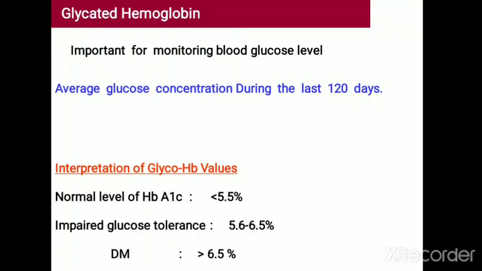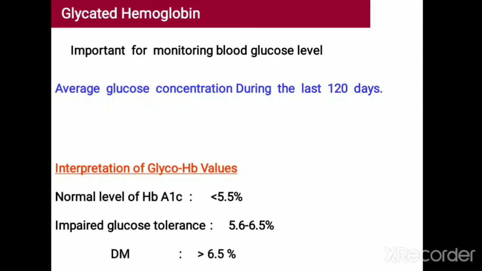And what is the importance of this HbA1c? This HbA1c estimation gives an idea regarding the average blood glucose level for the last 120 days. 120 days is the average lifespan of RBC. And you should know the normal level of HbA1c in a healthy individual, and the HbA1c level in a diabetic patient.